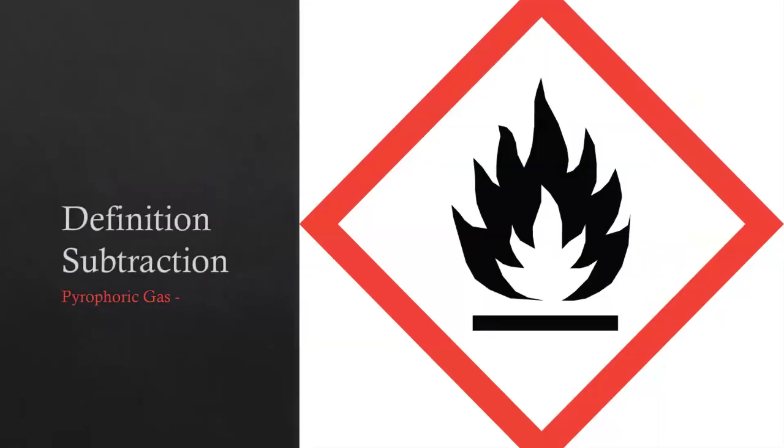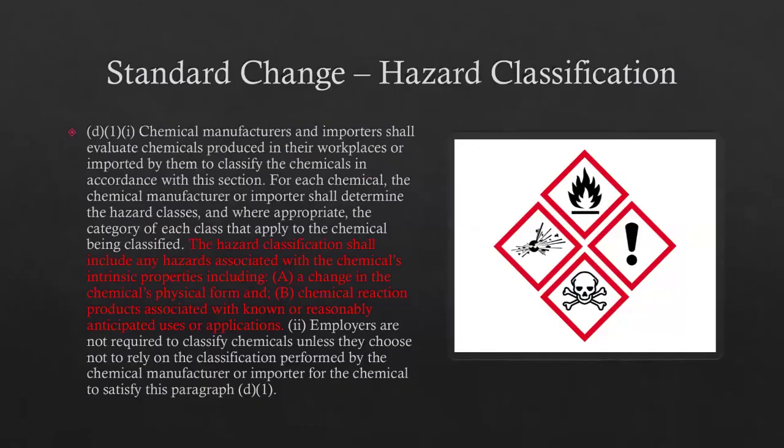Additionally, OSHA has also removed some definitions. Notably, they removed the definition of pyrophoric gas. OSHA has also made some changes to hazard classification. When employers are required to classify the chemicals they are producing or importing, they must also now include any hazards associated with the chemical's intrinsic properties, including a change in the chemical's physical form and chemical reaction products associated with known or reasonably anticipated uses or applications.